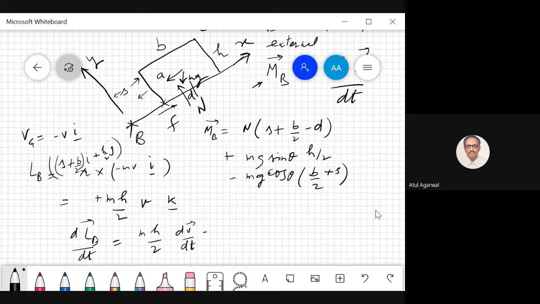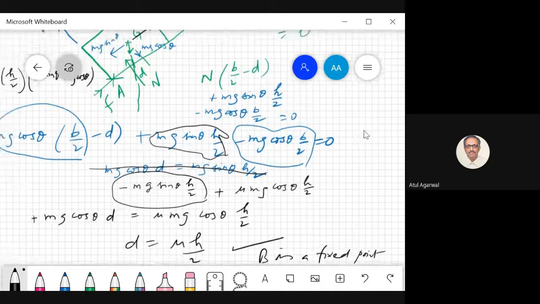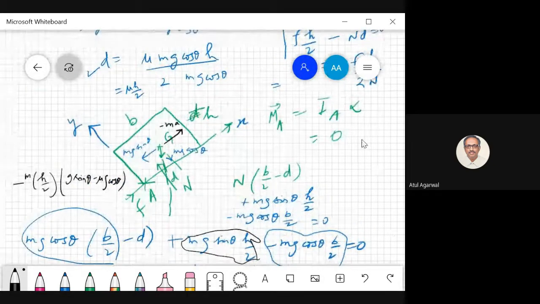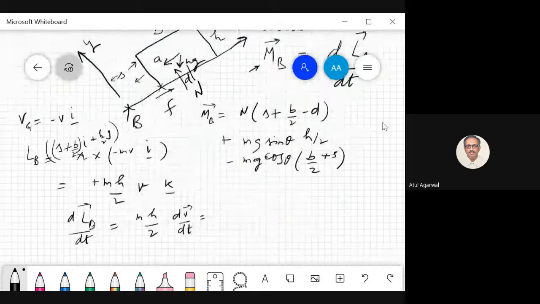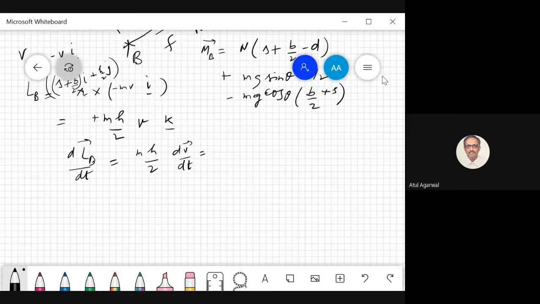So this acceleration of the block is coming into the picture now. What was the acceleration of the block? g sin theta minus mu g cos theta. g sin theta minus mu g cos theta. So this was... I took the time derivative.